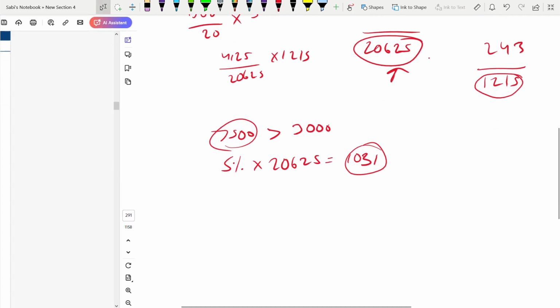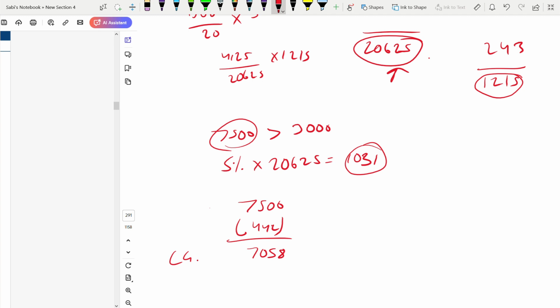So here, when we are disposing the shares for cash, cash received is 7,500 and what was the cost for it? 442. We found that in that table. 7058. This is the chargeable gain. This is when we are disposing the cash. Disposal of Joy Limited shares for cash.